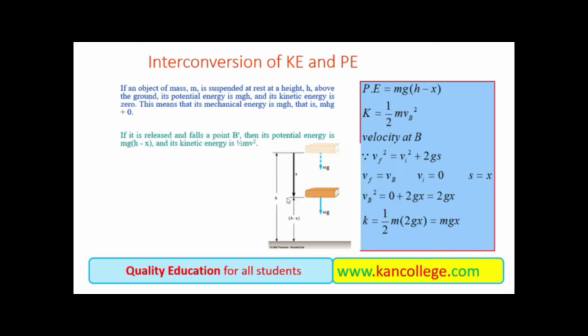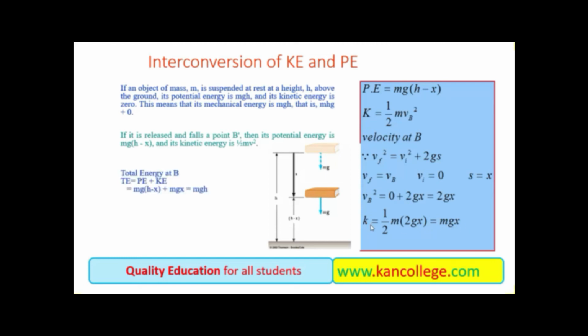But what is the velocity at this point of the mass? To calculate the velocity, we use the very well known third equation of motion, which is vf square is equal to vi square plus 2gs. As the ball started with initial velocity 0 and has covered a distance of value x, putting the value of vi and distance, we get the final velocity, vb square is equal to 2gx. Put vb square over here and we get half m 2gx, which means just mgx is the answer.